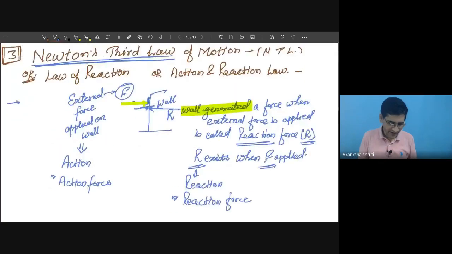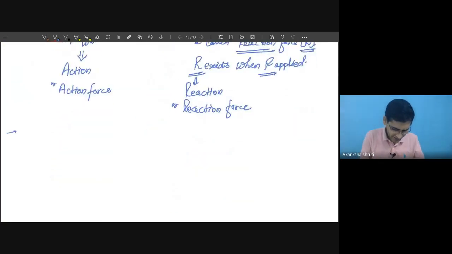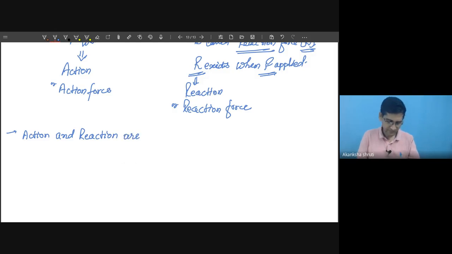So keep in mind, this law tells that action and reaction are equal. Are you getting?